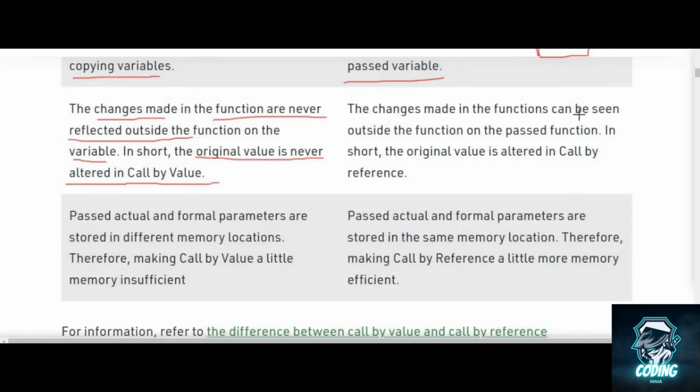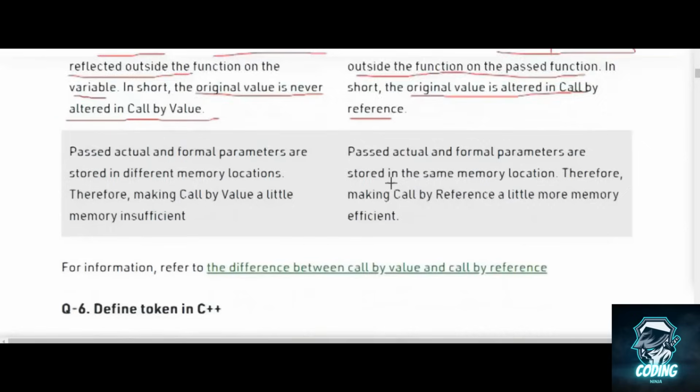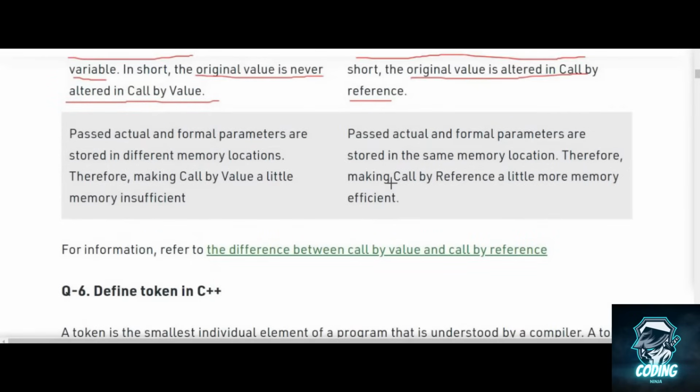In call by reference, the changes made in the function can be seen outside the function as well. In short, the original value is altered by call by reference. In call by value, actual and formal parameters are stored in different memory locations, therefore making call by value a little more memory inefficient.